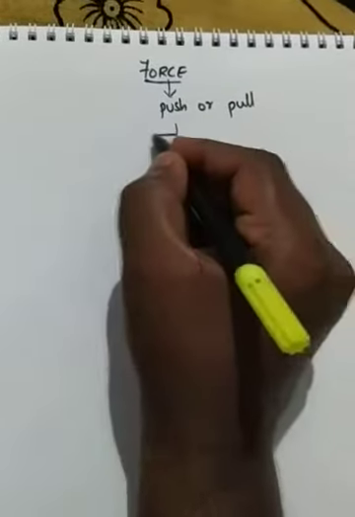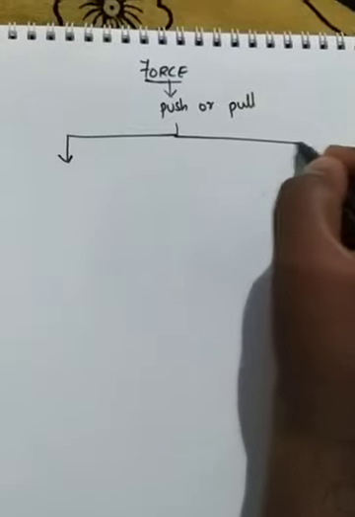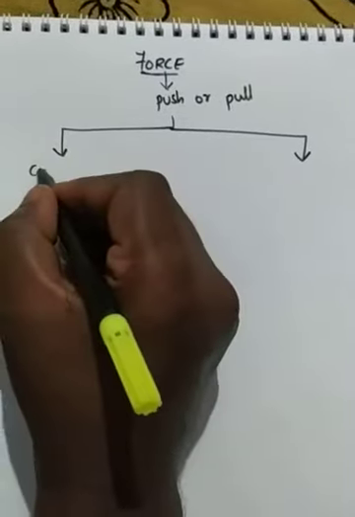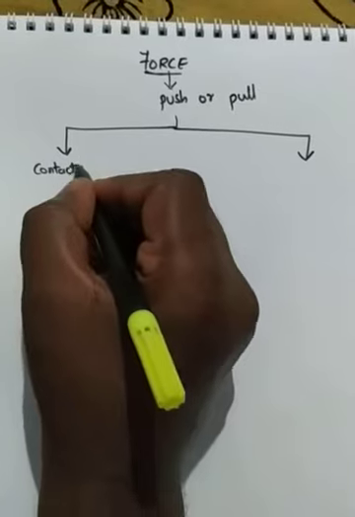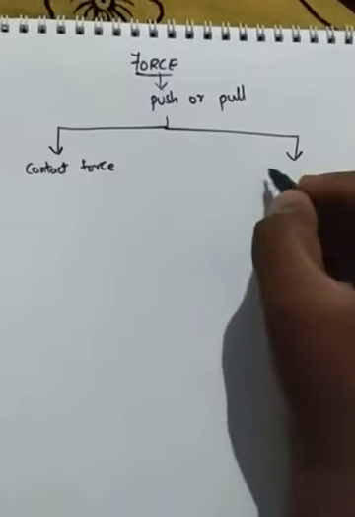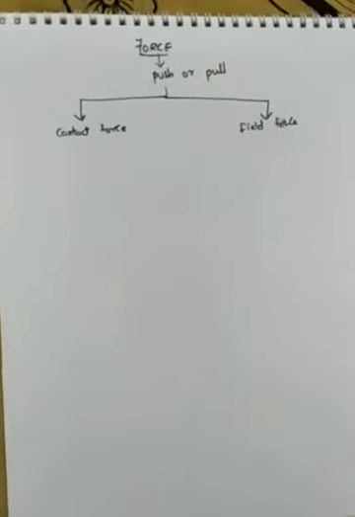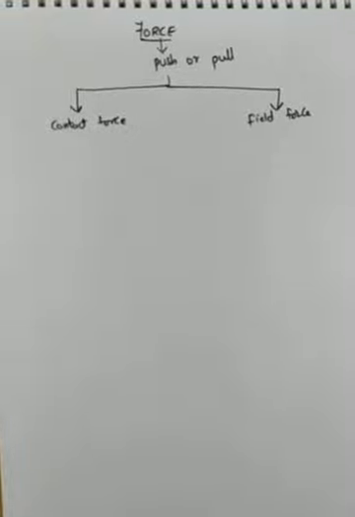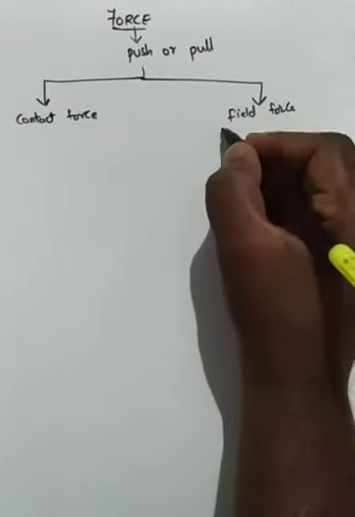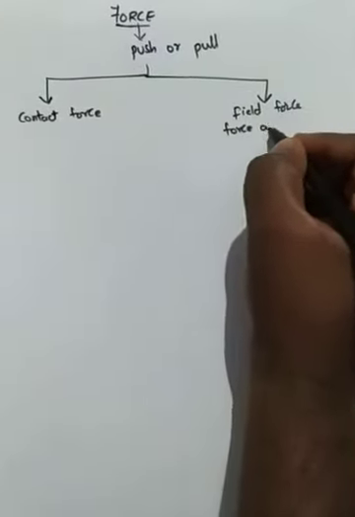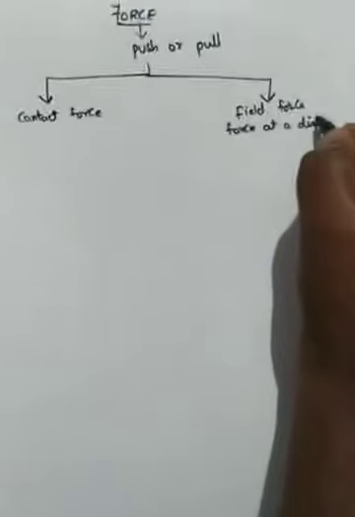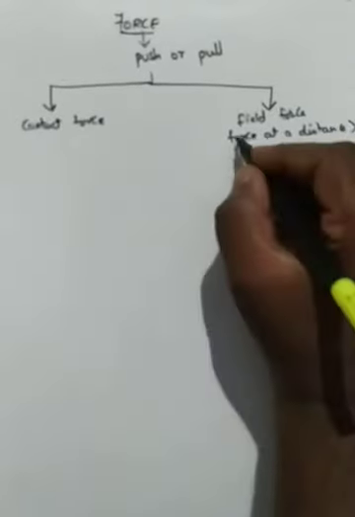Already I gave the topic, we learnt in the last class, right? One is called contact force, the other one is called field force. What are those? Contact force and field force. This field force is also called force at a distance, right?